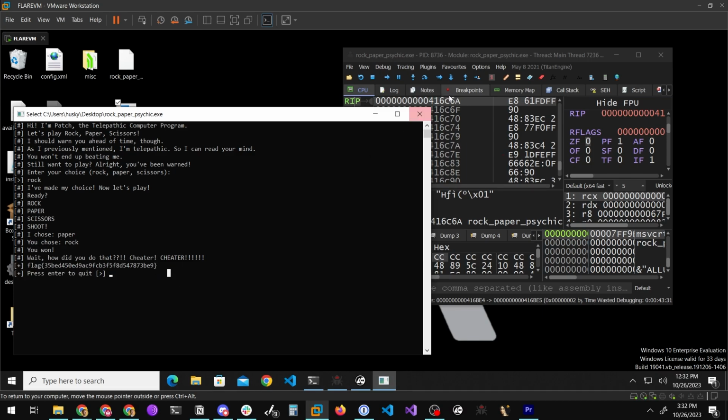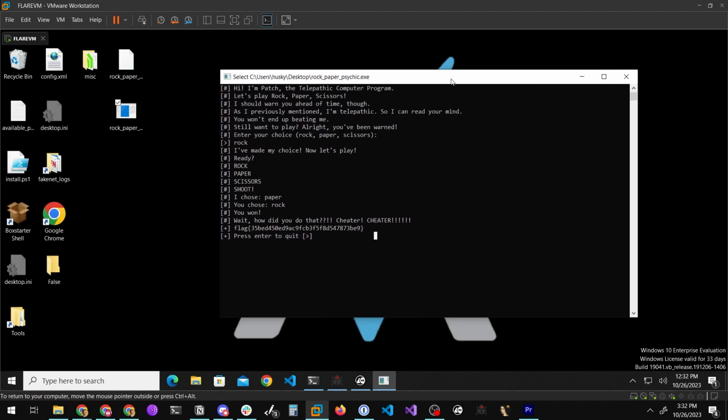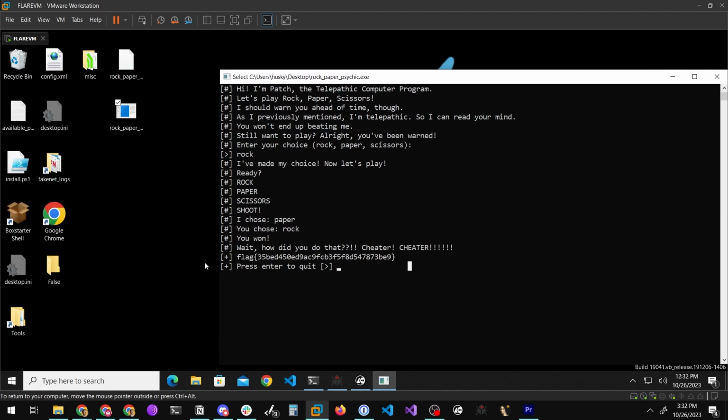So that is Rock, Paper, Psychic. That's a lesson in binary patching. You could have either approached that statically and patched the bytes as they reside on disk, or you could do that little zero flag manipulation, and that is the challenge. So that is Rock, Paper, Psychic.